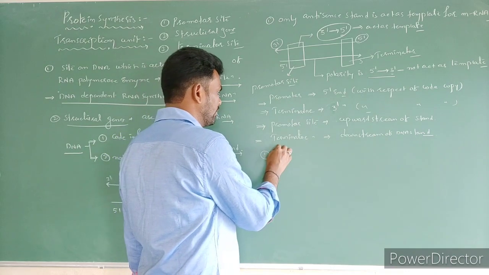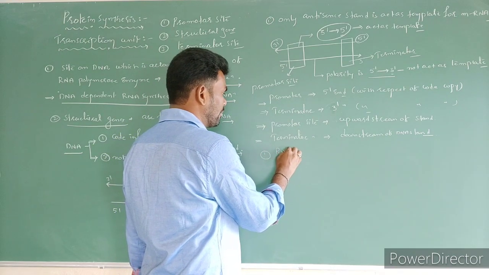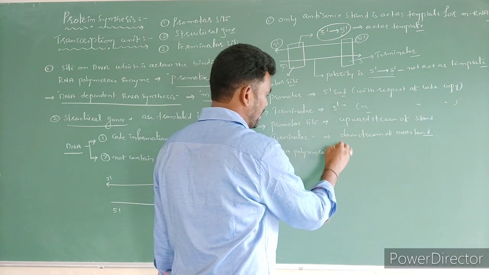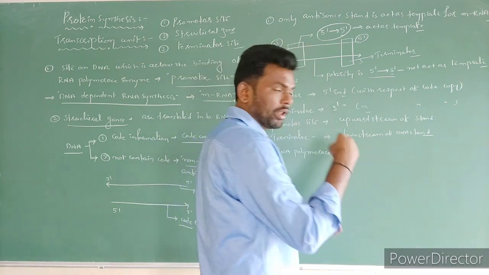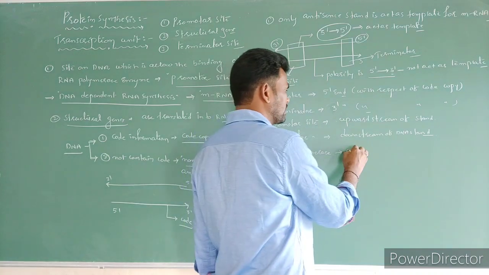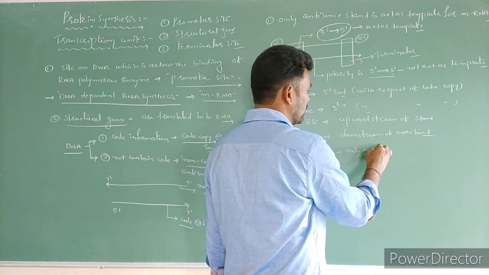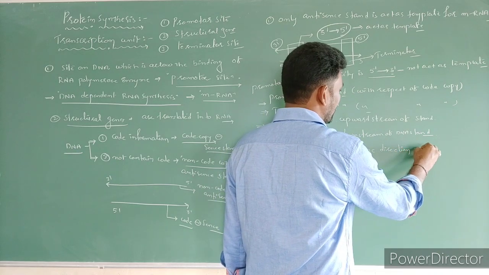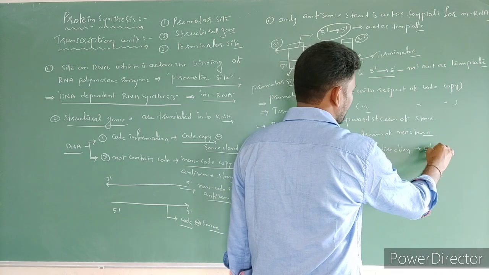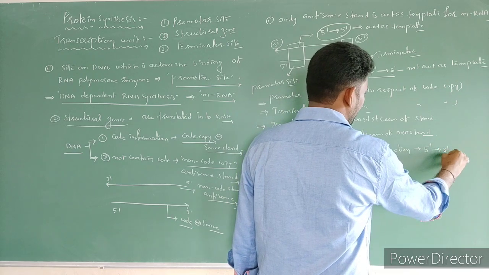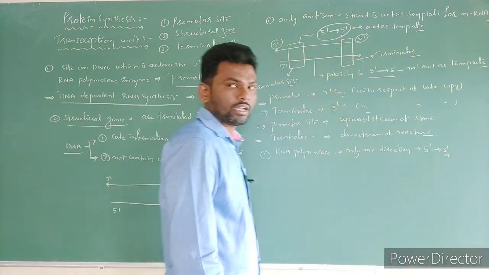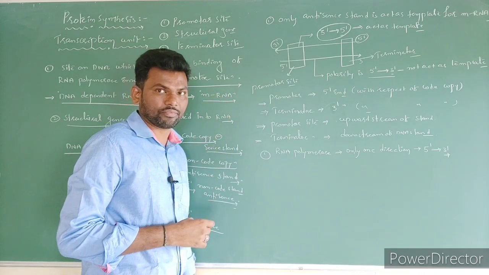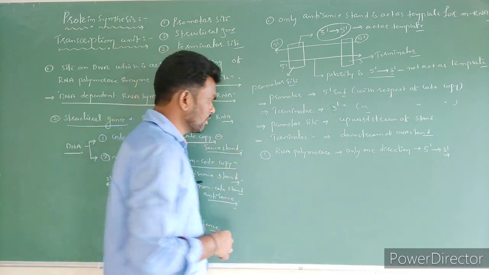The point here is that RNA polymerase polymerizes the chain in only one direction, 5' to 3', like DNA dependent DNA polymerase enzyme in DNA replication.